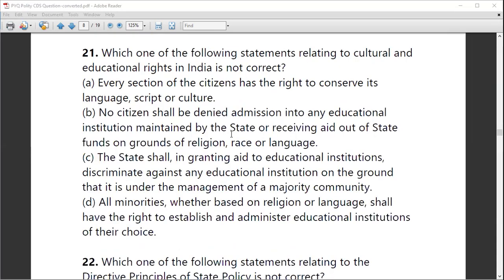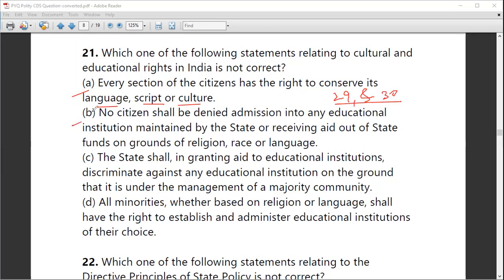This question asks which one of the following statements relating to cultural and educational rights in India is not correct. We have to see which is the not correct statement out of these 4 statements. Okay, so let's look at the options. Option A says, every section of the citizens has the right to conserve its language, script, and culture. This is mentioned in Article 29 and 30 of the Indian Constitution under the fundamental rights. So this is a correct statement.